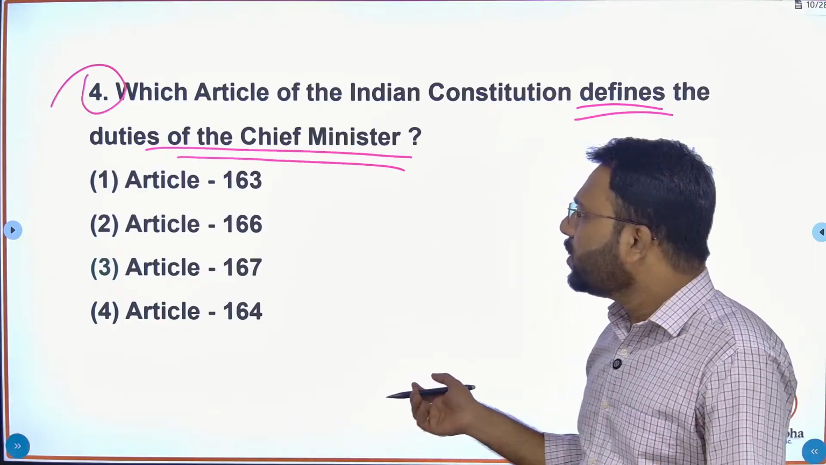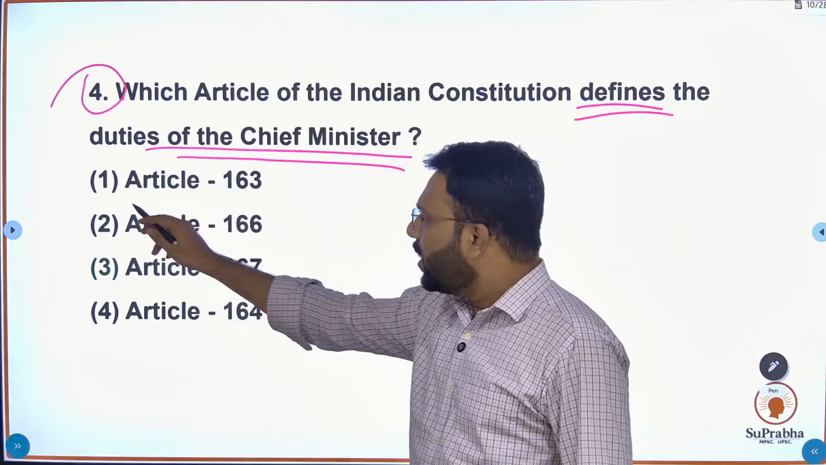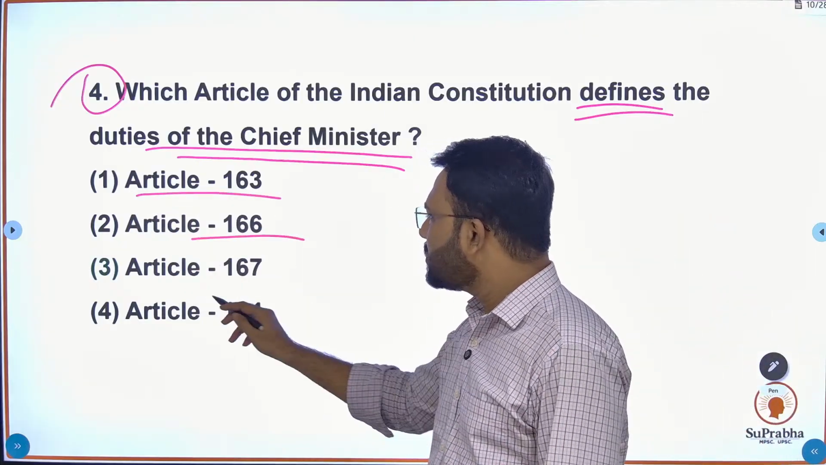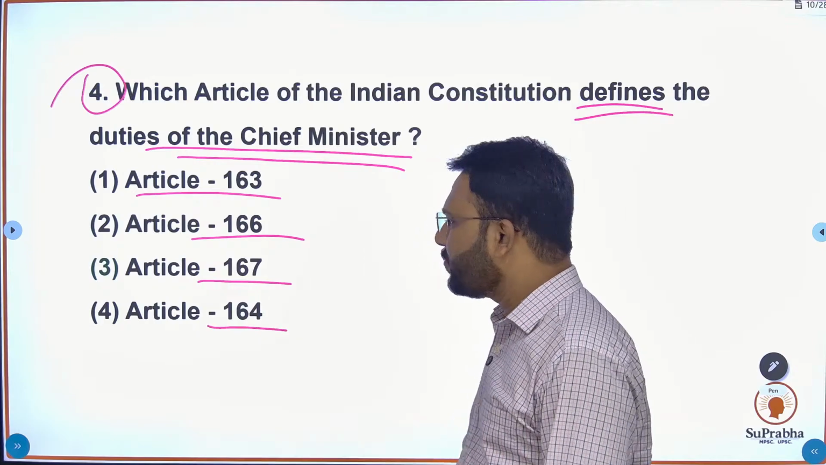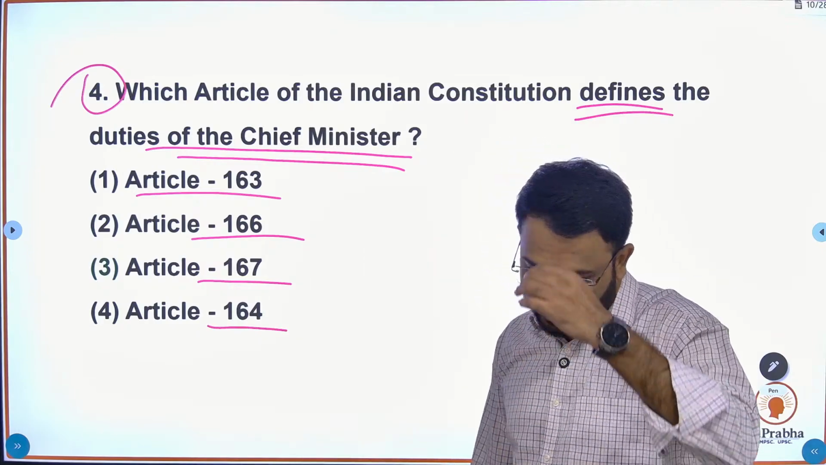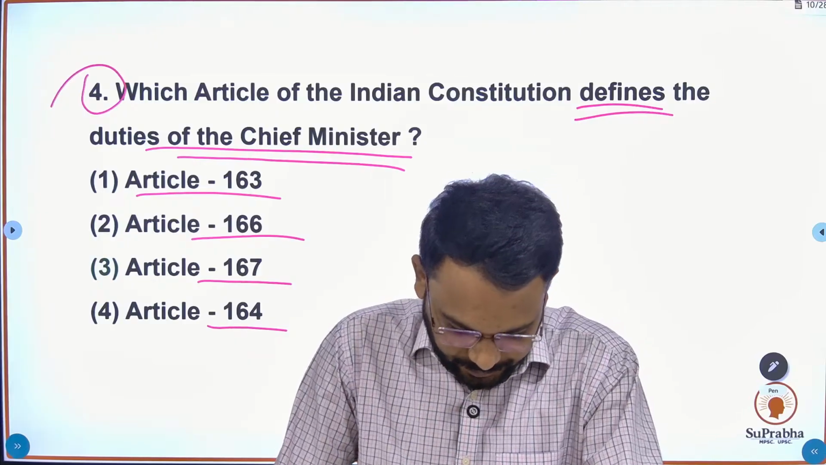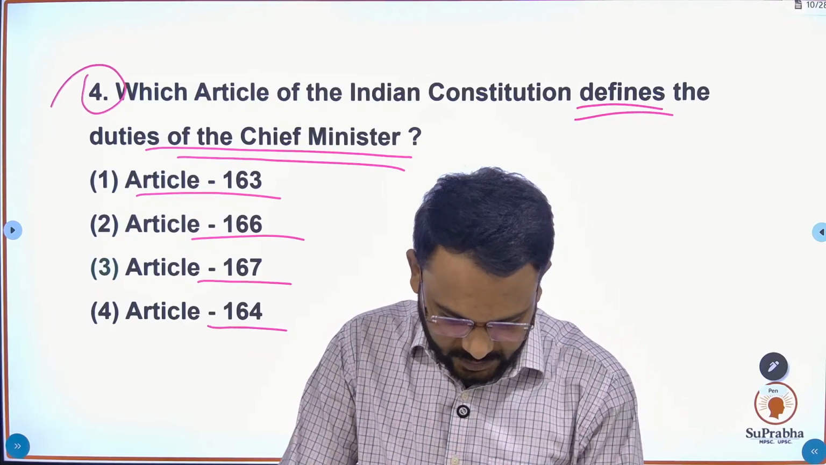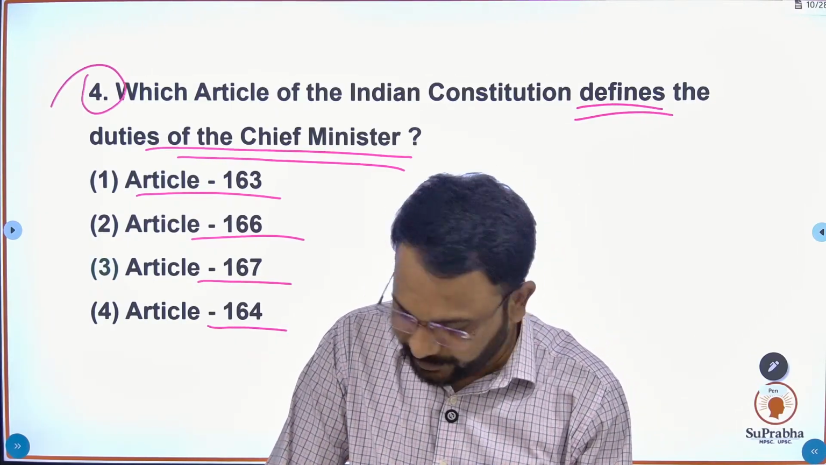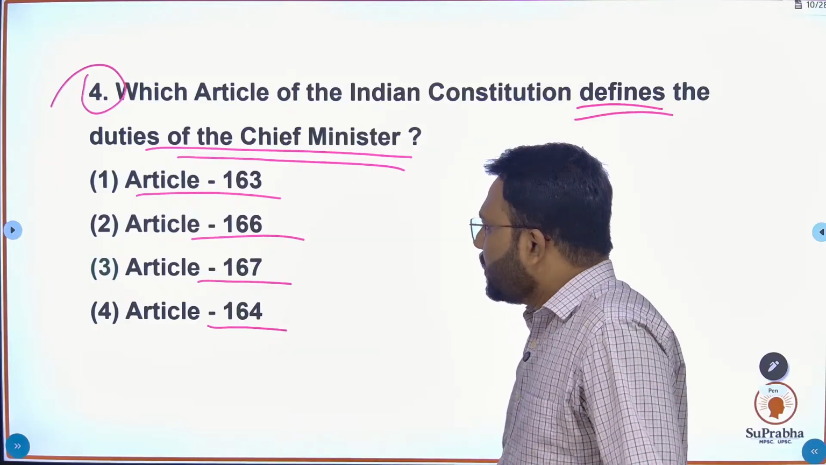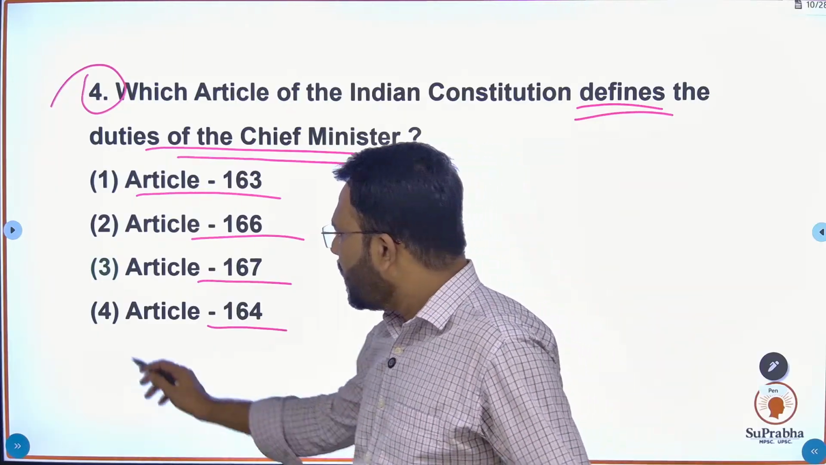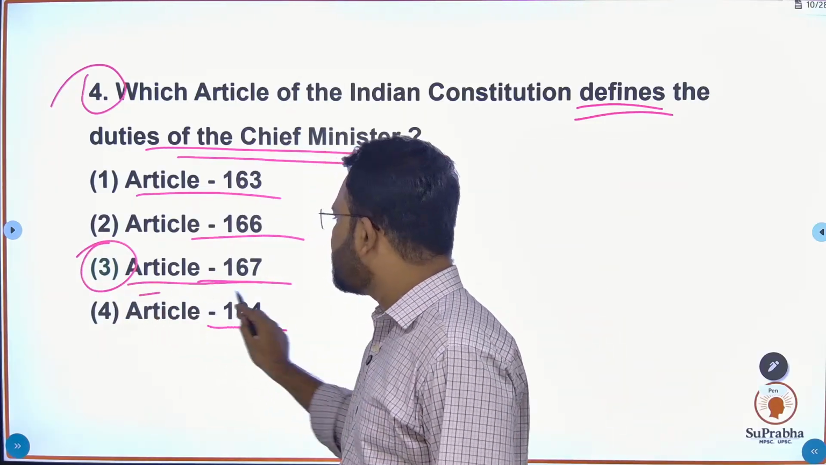So the duties of the Chief Minister are mentioned under Article 163, 166, 167 and 164. What is the answer? Yes, so the right answer here is article number 167.